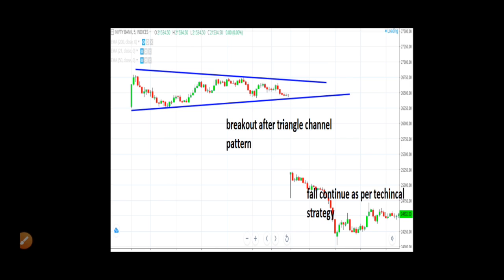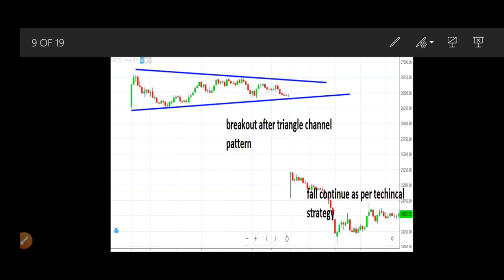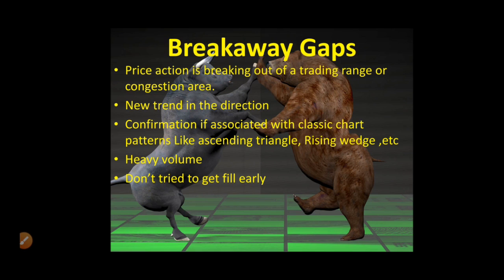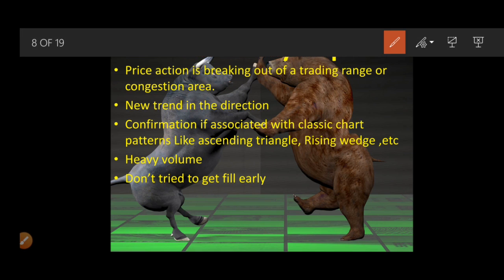The main important thing is that it forms with high volume. This gap, formed with high volume, is not filled very early. It might take more time to fill this gap, right?